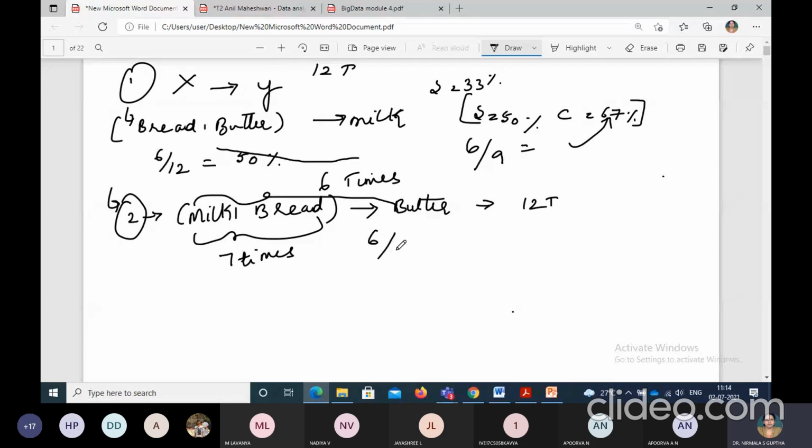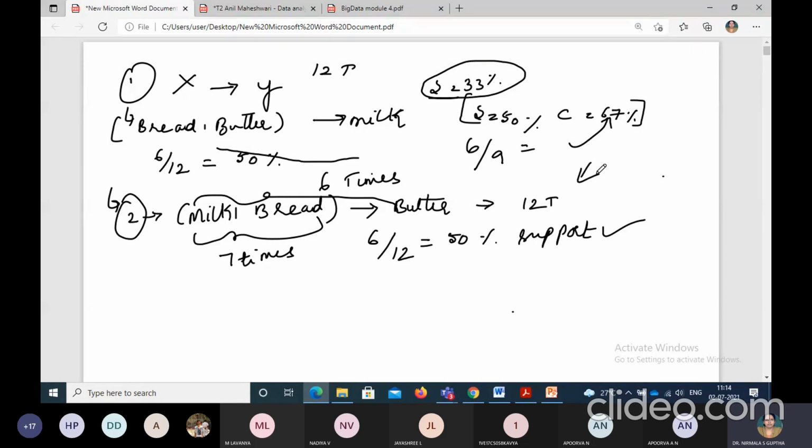So it is occurring 6 times. So 6 divided by 12. So it is 50%. So 50% value of support we are achieving. Is it correctly defined? Yes. So our initial problem had the support of 33%, and this is greater than the 33%. Now we need to compute again the confidence level for the step 2.